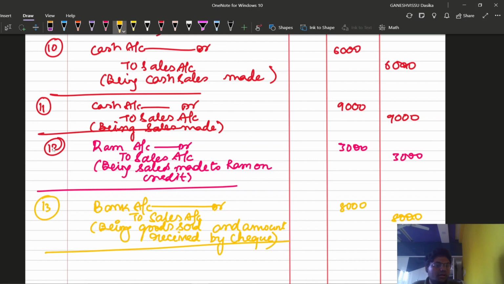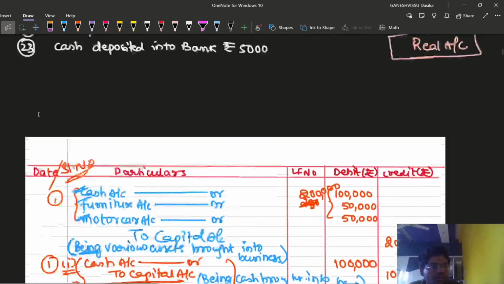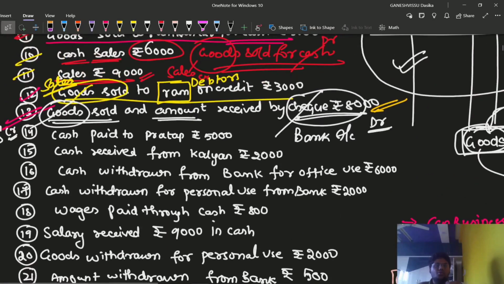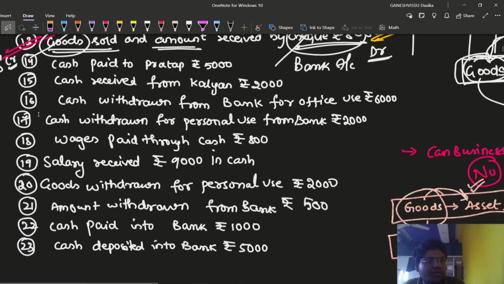I hope you are recording all these entries. Otherwise, you are required to know about all these entries. If you know all these entries, you can definitely crack any of the entries. Of course, I am not saying that you can write any type of entry, but you can write any type of entry by knowing the golden rules of accounting. One second, friends.